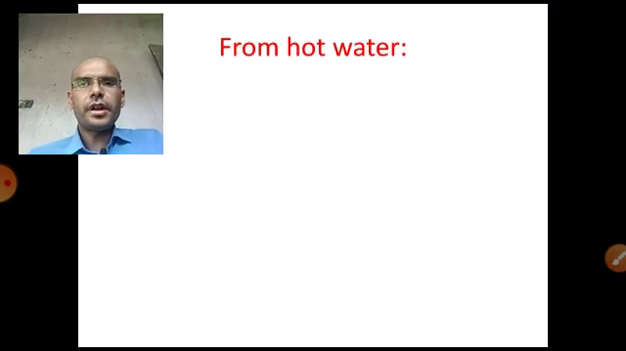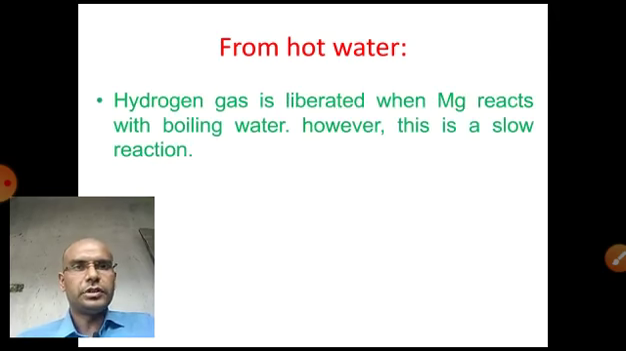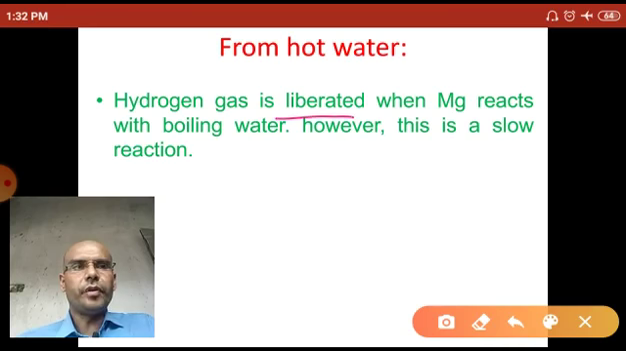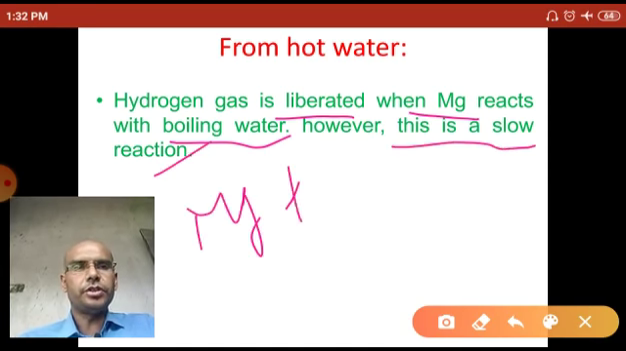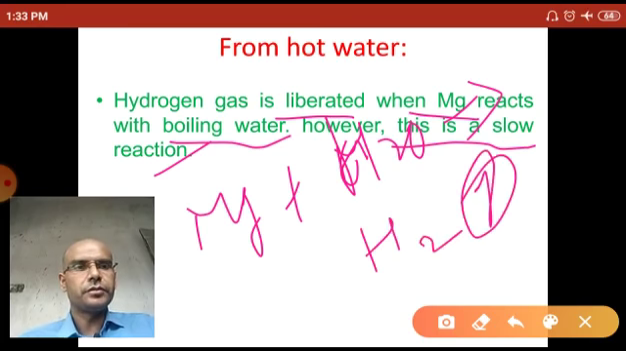Now hydrogen gas is also prepared from hot water with the metal. Let's see. Hydrogen gas is liberated when magnesium reacts with boiling water, but this reaction is a very slow process. When magnesium reacts with the boiling water, H2O, boiling water or steam, it liberates the hydrogen gas.